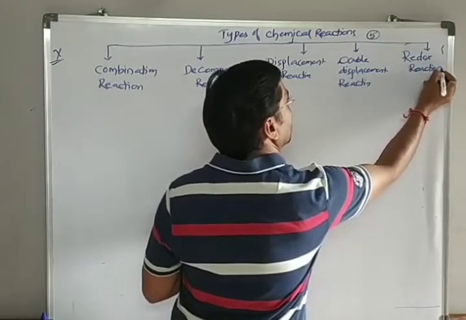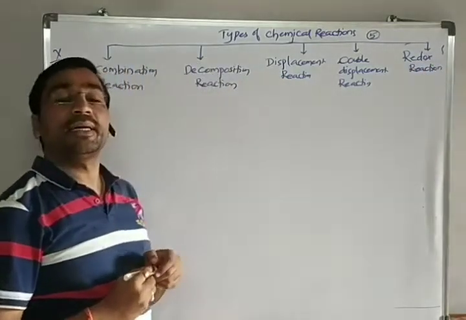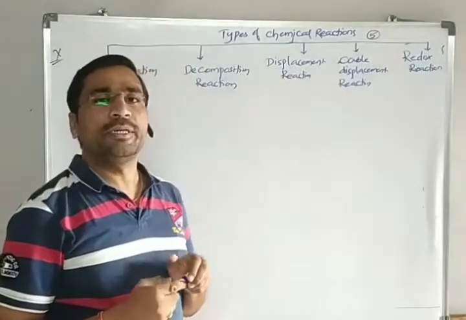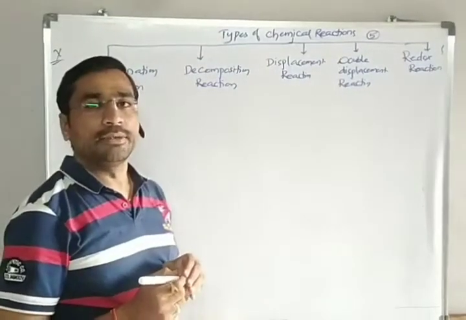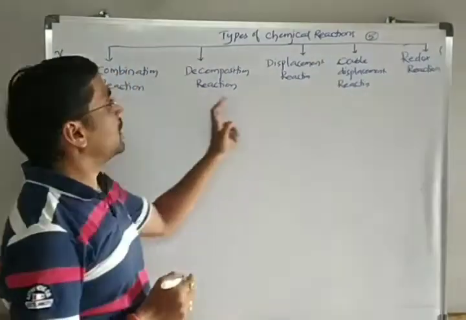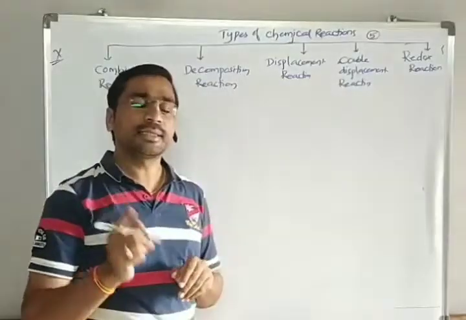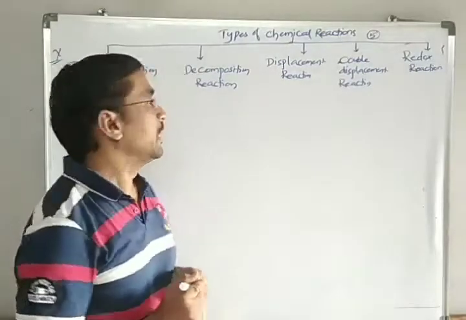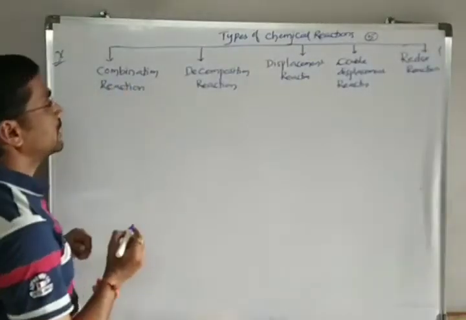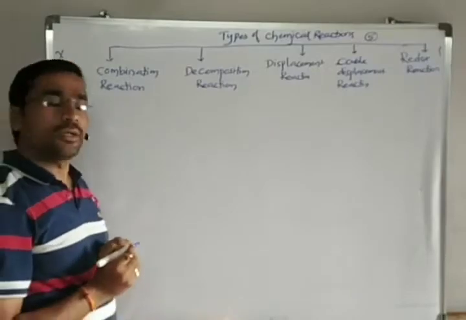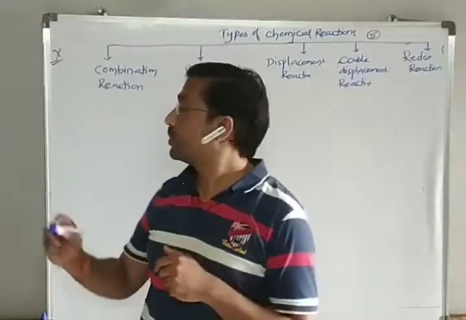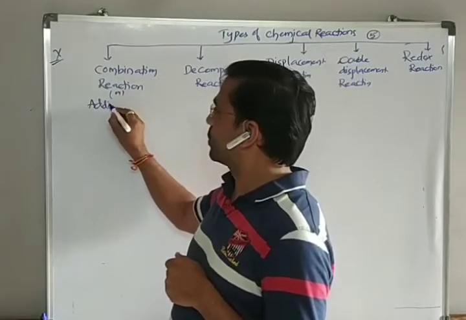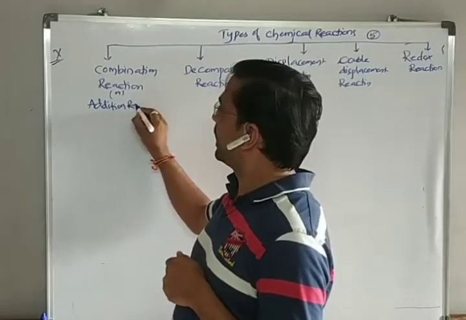Many chemical reactions we come across in our daily life. Depending upon what is happening in these chemical reactions, they come under these categories. Let us discuss each category one by one, and I will give a simple example. The first one is the combination reaction, which can also be called an addition reaction.